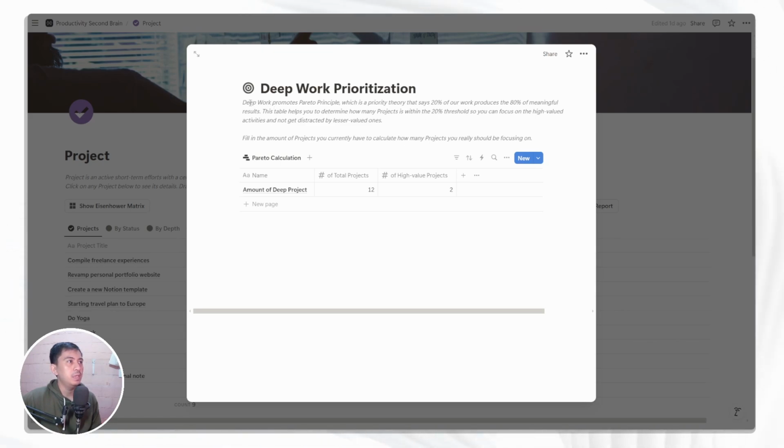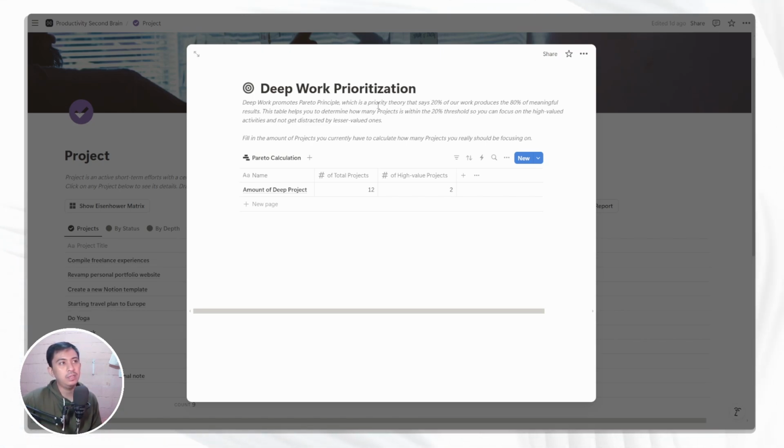And yeah, you have a really nice and brief explanation about deep work that is promoting the Pareto principle, which basically states the purpose of this pop-up, the deep work prioritization, is that only 20% of the list of our projects produce the most valuable impact in our life compared to the rest of the 80.